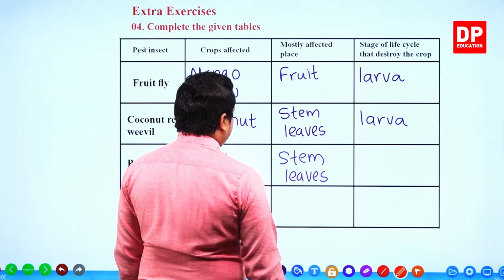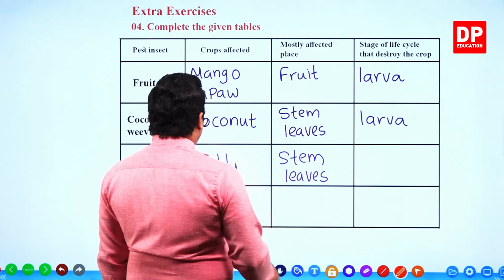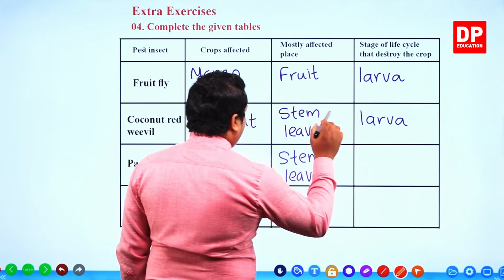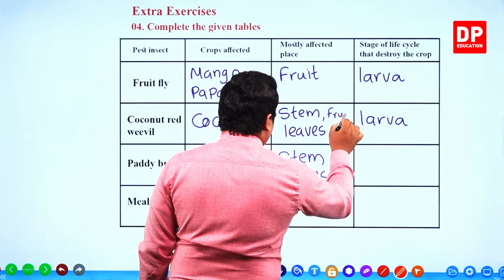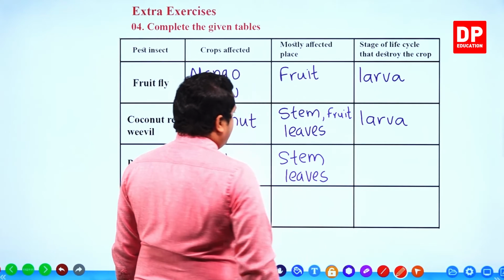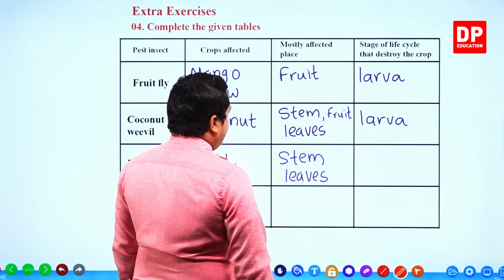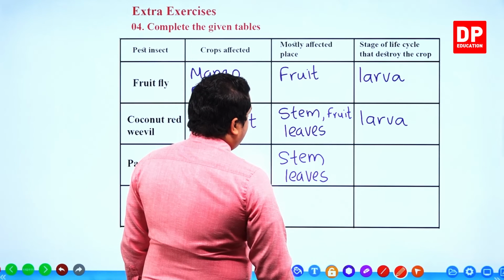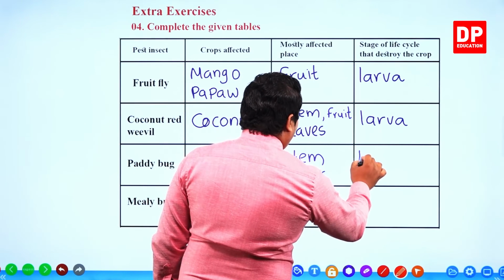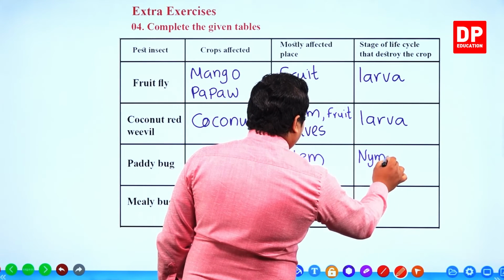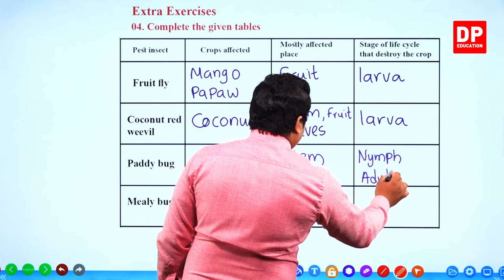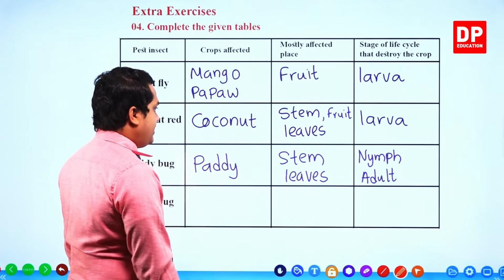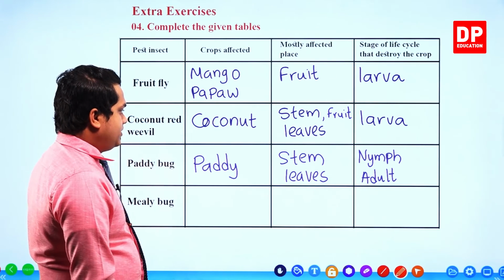Stem and leaves. In the above one, coconut red weevil, my dear children, here fruit is also correct. I'll mention the fruit as well, right? Then the stage is nymph and adult both. Nymph and adult both. Okay, right.